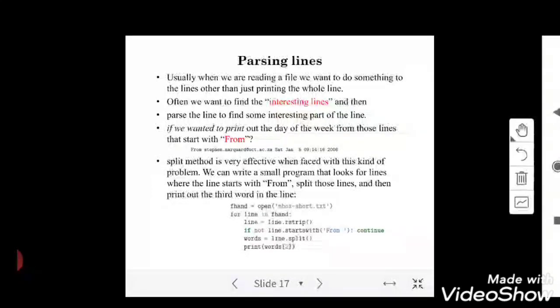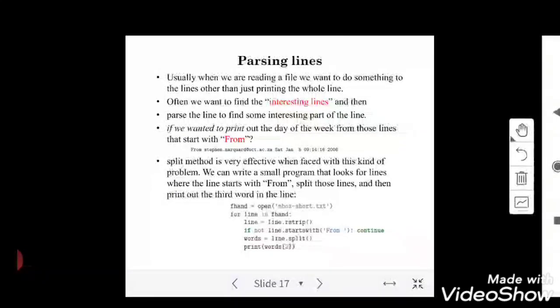I just want to take out all the lines which start with "From". Then I want to split those lines, and print out the third word in the line. The third word in the line is Saturday. I want to print the third word in the line. So this is the concept of it. Let me make it clear.